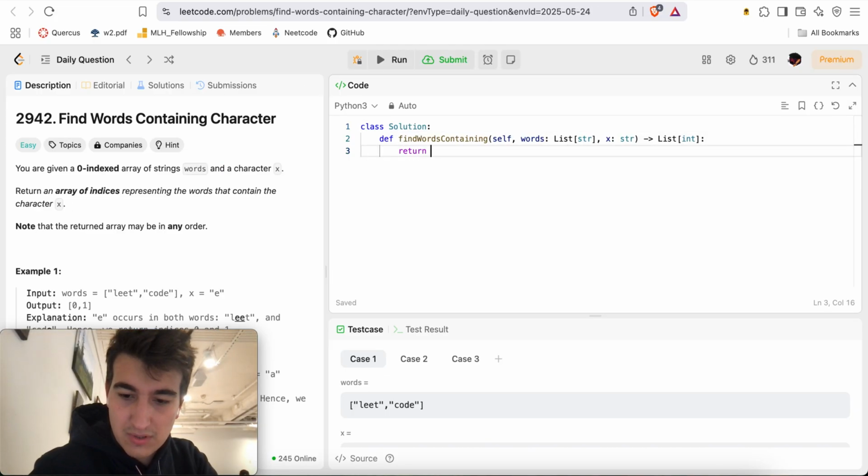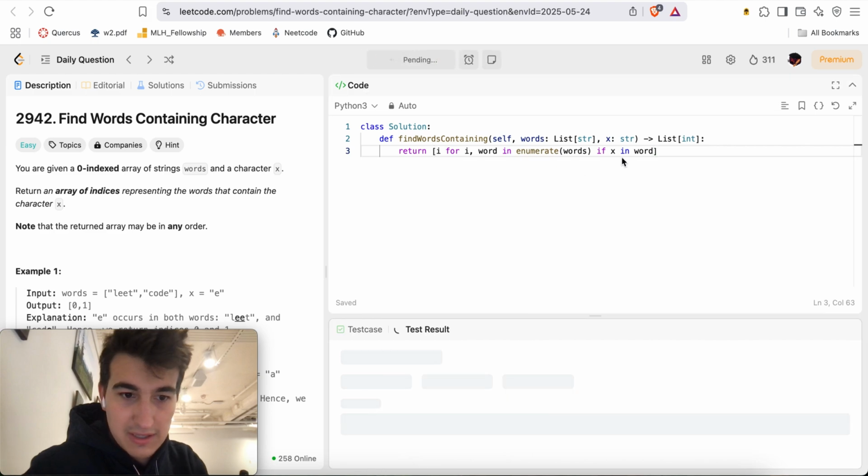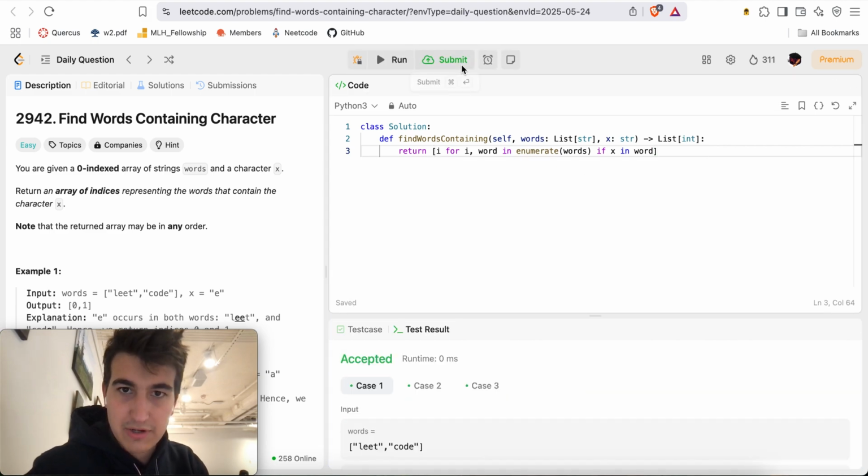Return I for I in range length of words, for I, word in enumerate words if X in word. Something like that. Okay, there we go. Accepted. Submit.